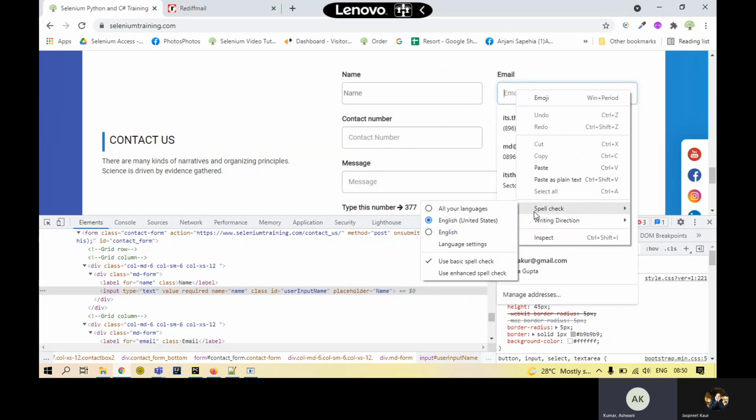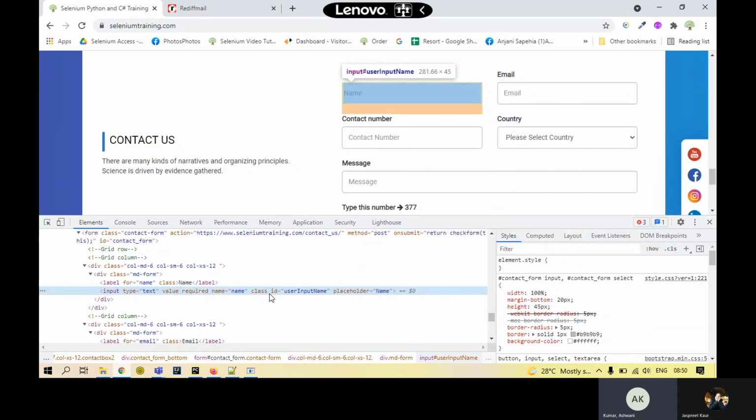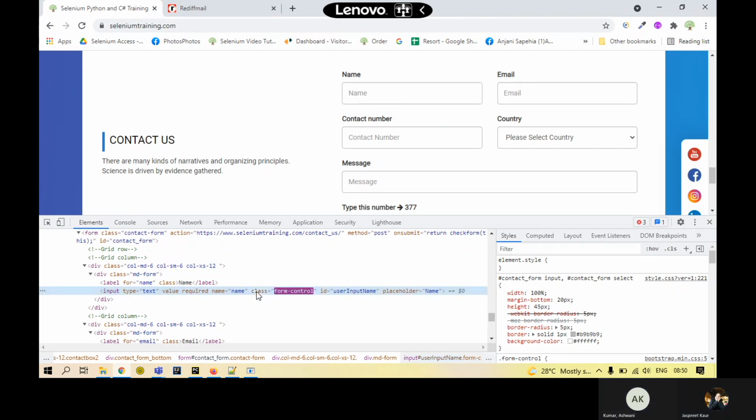Did you remove the complete line itself or only that particular attribute? I just removed the name of the class. The attribute itself became blank. The attribute is still here, but it is not having any value. Okay, got it. So I'll change it again so that it can reframe. I just added the name of the class back, as in the original form.